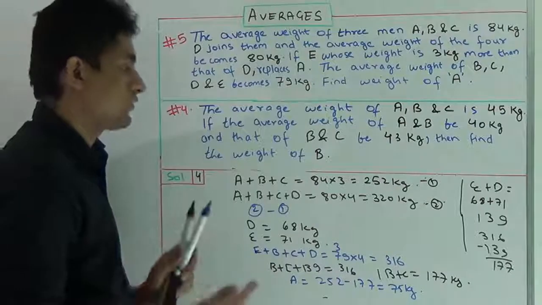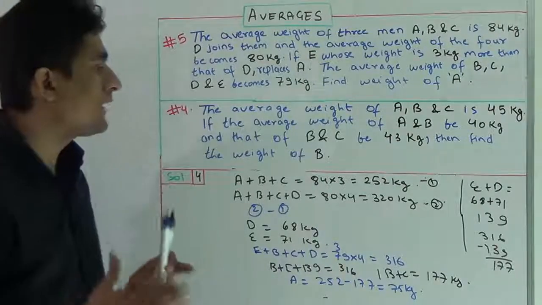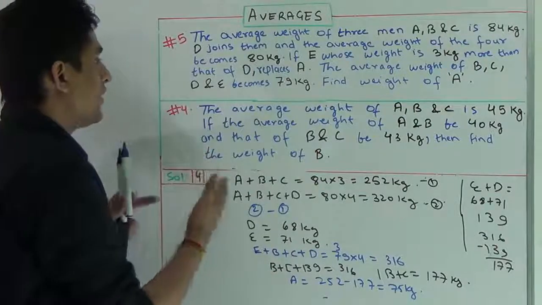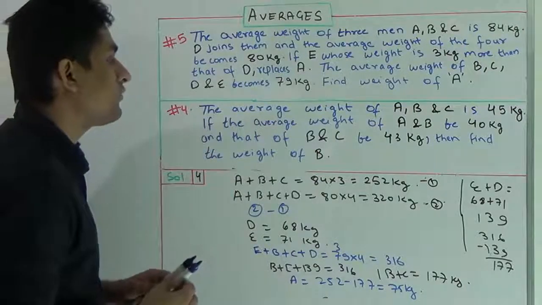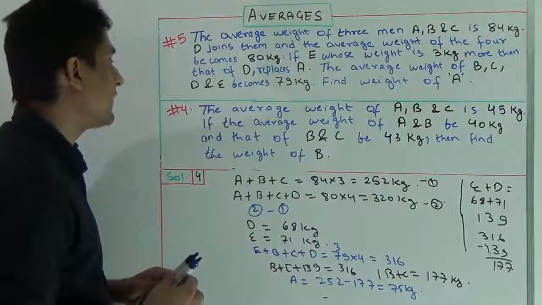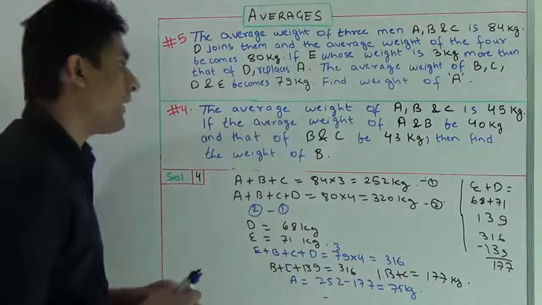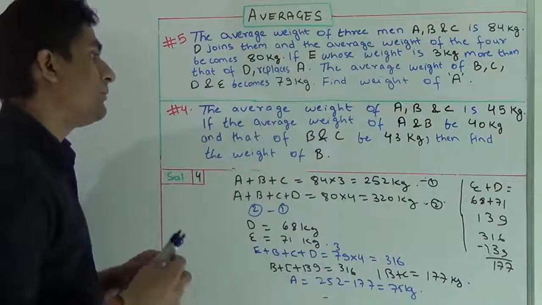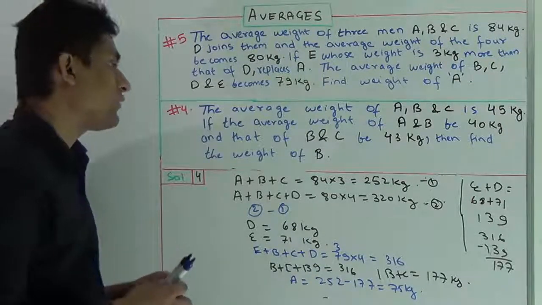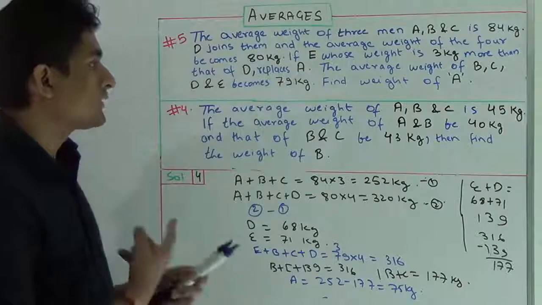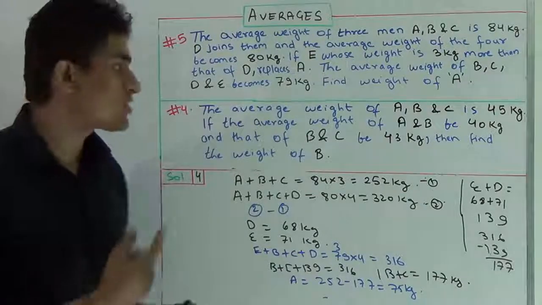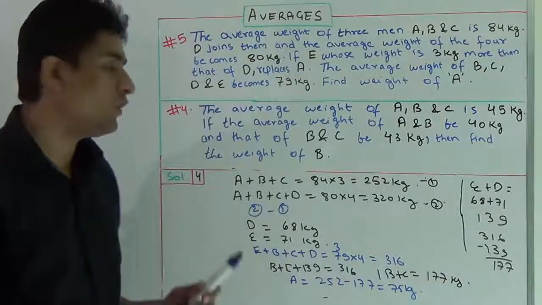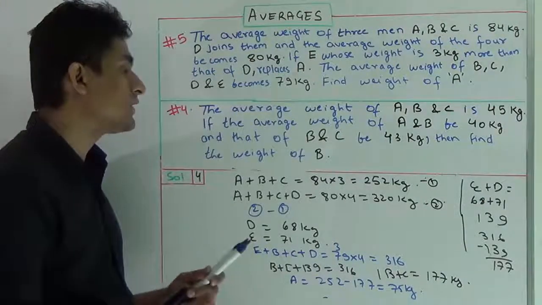This question can be solved with the simple basic formula of averages. Let's move to the next question. The question is, the average weight of A, B and C is 45 kg. If the average weight of A and B is 40 kg and that of B and C is 43 kg, then find the weight of B. You have to solve this question by yourself. This is a practice question, and the answer is available at the end of this video. You can check there if you want to check your answer.